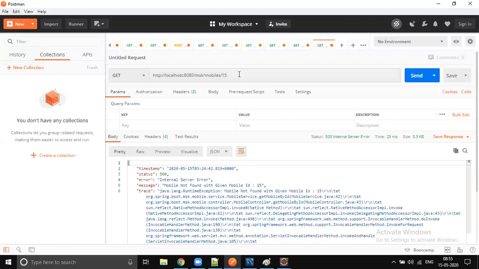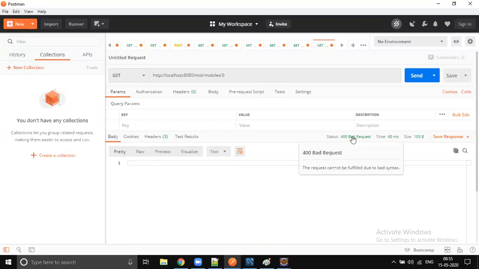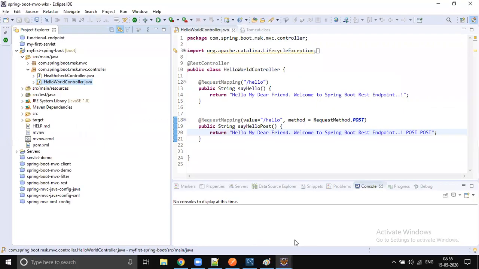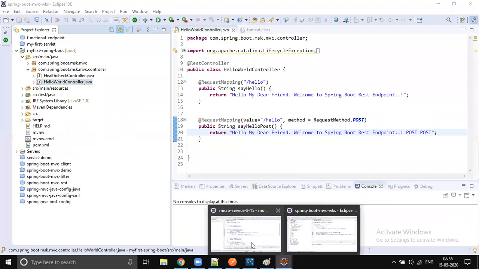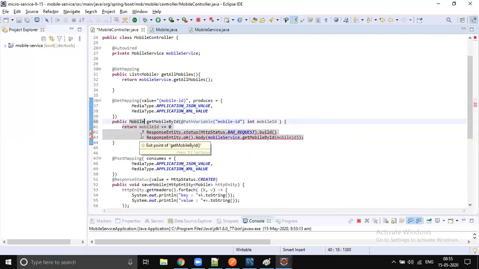Okay, so at least now we are able to control this. For 0 or a minus value, we are not making the DB call. We are simply returning a bad request, right? The response entity is a combination of response headers and response body, whereas returning a direct model is like response body alone.